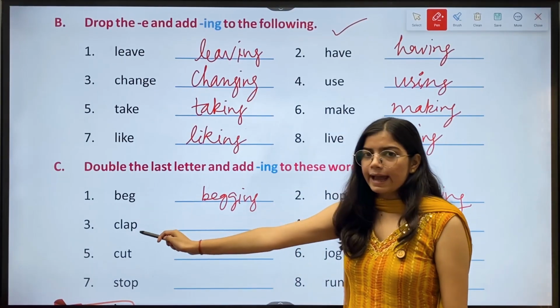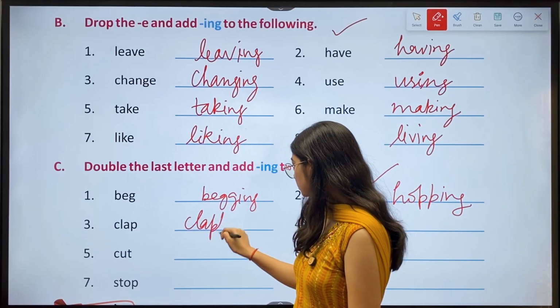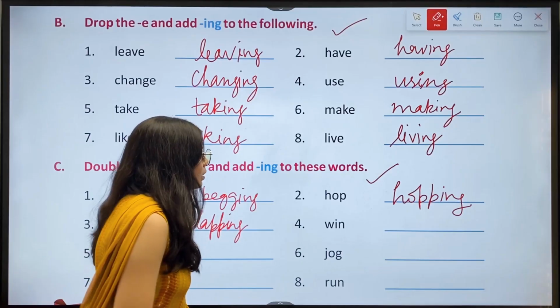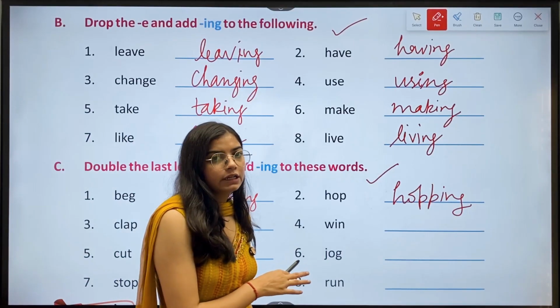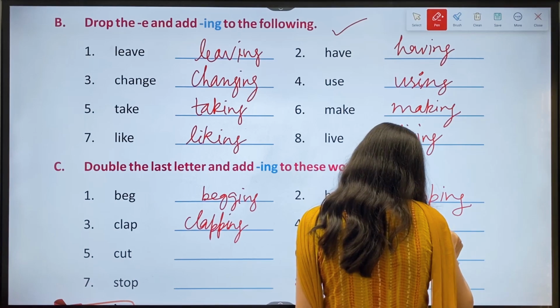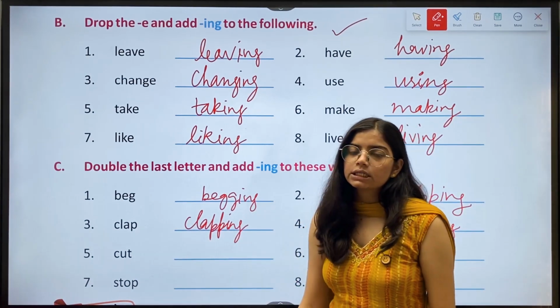Then third, clap. The answer is clapping. Then we have fourth, win. The answer is winning. Then fifth, cut. The answer is cutting.